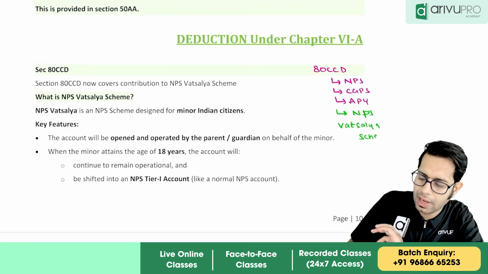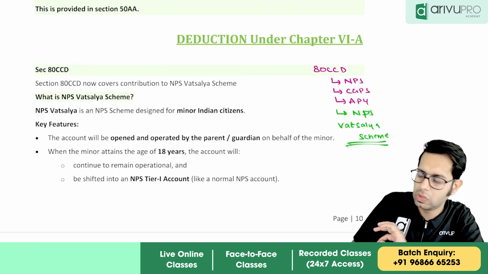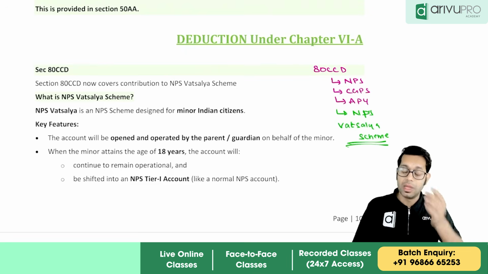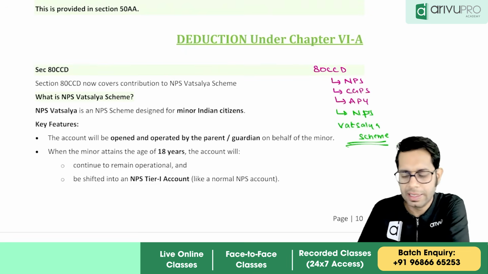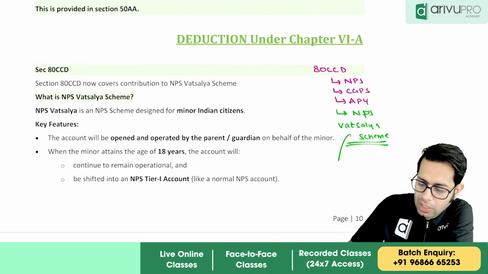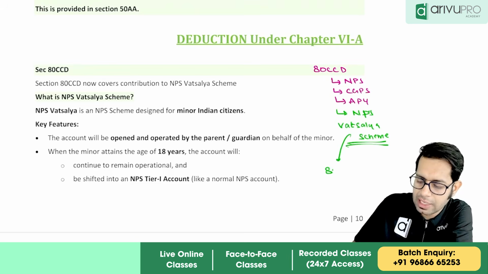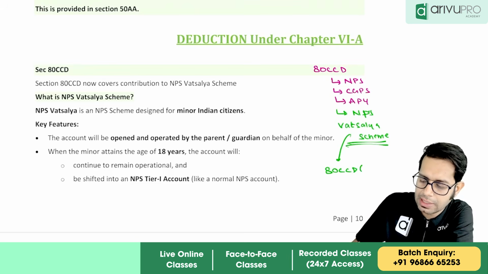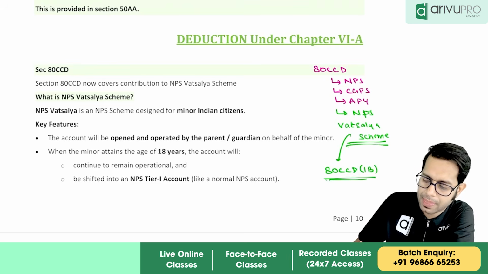NPS has got a new scheme called Vatsalya scheme, which is also included in this 80CCD benefit. And for the contribution made by you under Vatsalya scheme, you can claim a deduction under section 80CCD(1B), whatever that 50,000 benefit is.